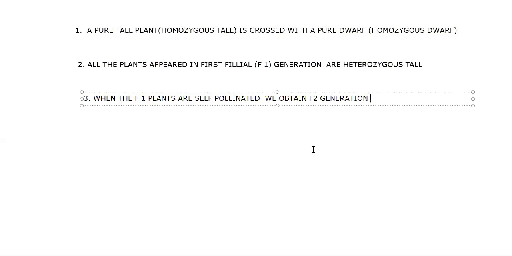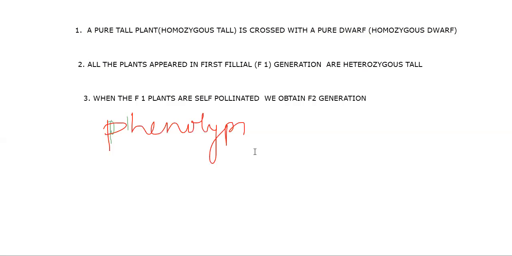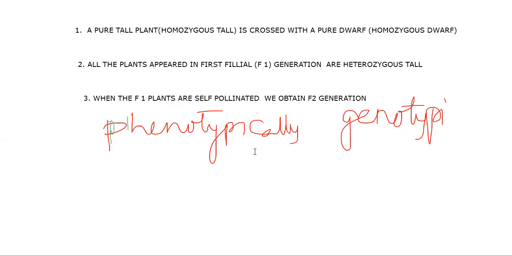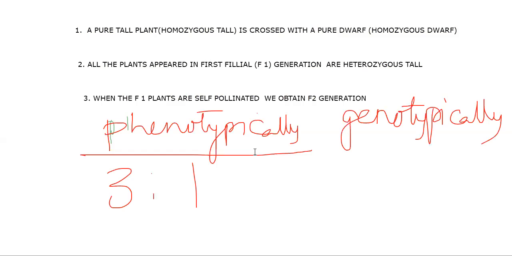So what do we obtain in the F2 generation when the F1 plants are self-pollinated? Phenotypically and genotypically, we should say it like that. Phenotypically means physical expression. That means 3:1, 3 tall plants and 1 dwarf plant appear. Genotypically, 1 homozygous tall, 2 heterozygous tall, 1 homozygous dwarf appear. Based on this, we have a theory called the law of segregation, but that we have to see in the next class.